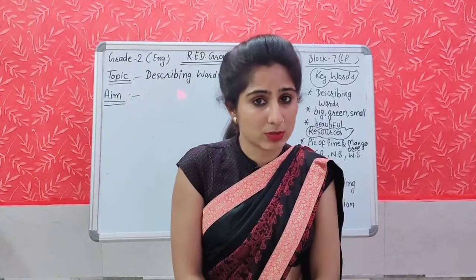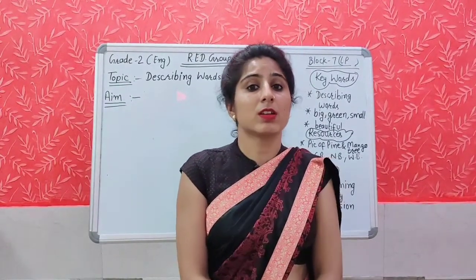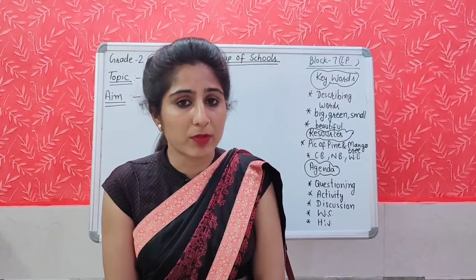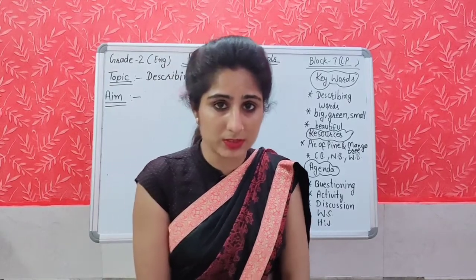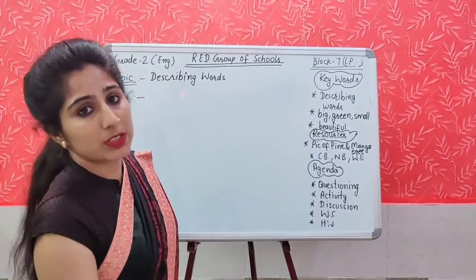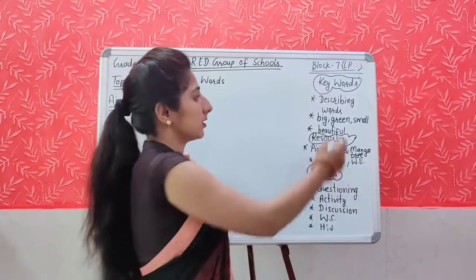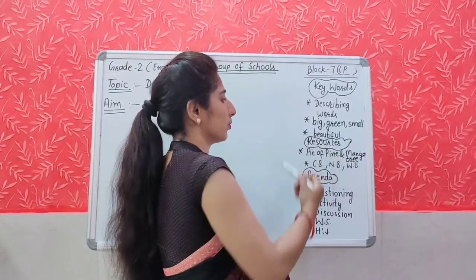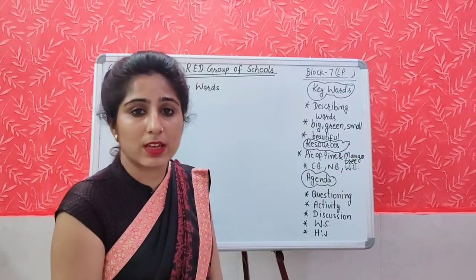And what is our today's topic? Today we are going to start our second lesson plan of block 7. And what is our topic for this? Describing words. And what will be the keywords for today's class? Describing words: big, green, small, beautiful.